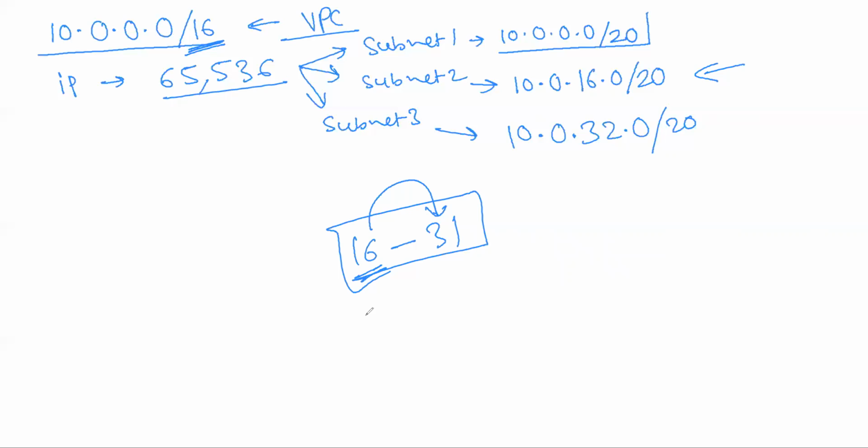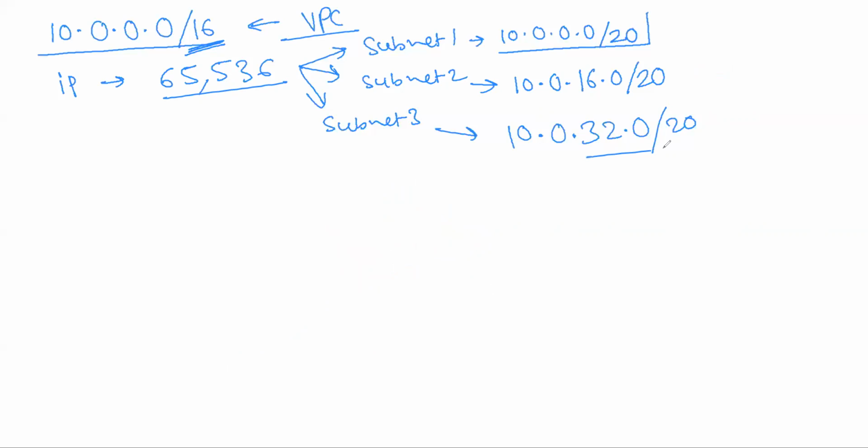See, 16, 17, 18, 19, 20. 5 are there, right? And then 11. Total 16. So here total 16 are there. So now it will come to 32. Fine. Any doubt here?